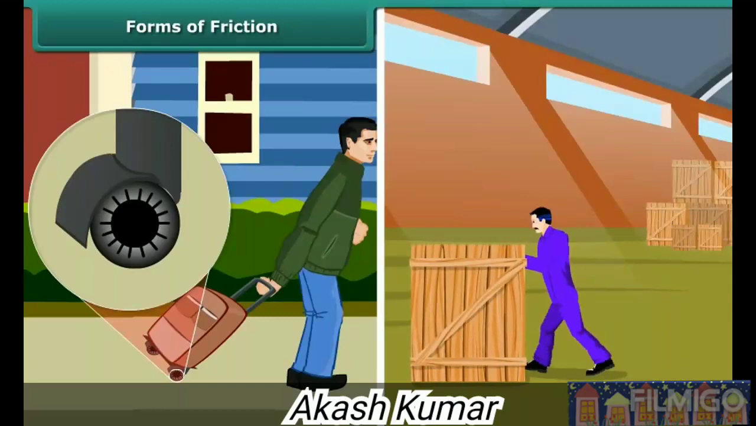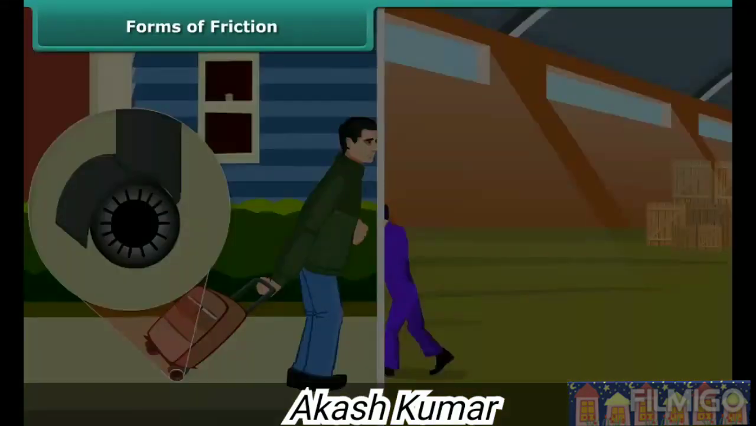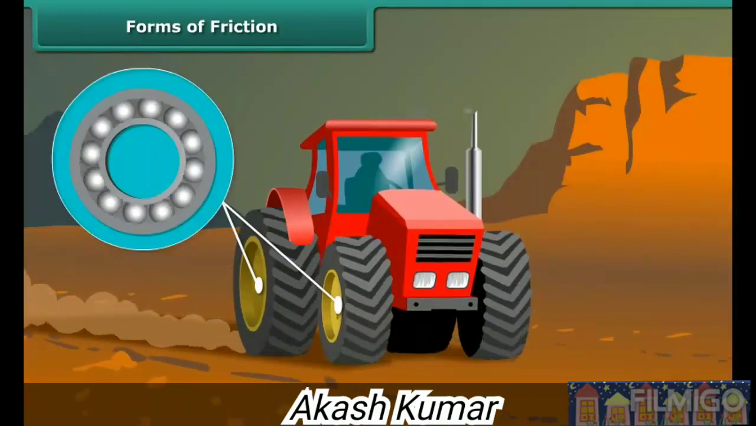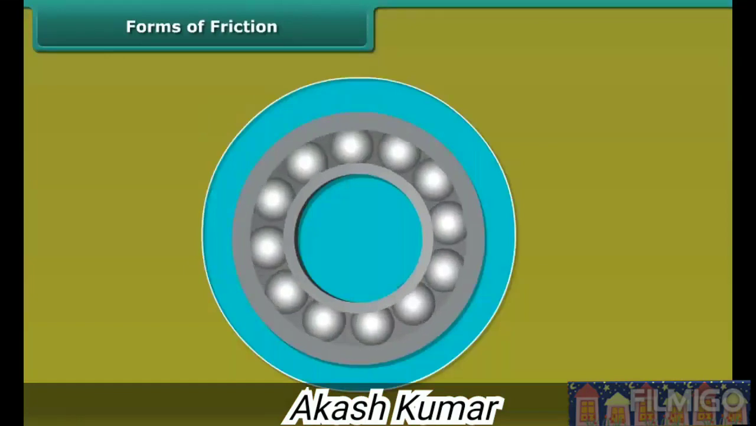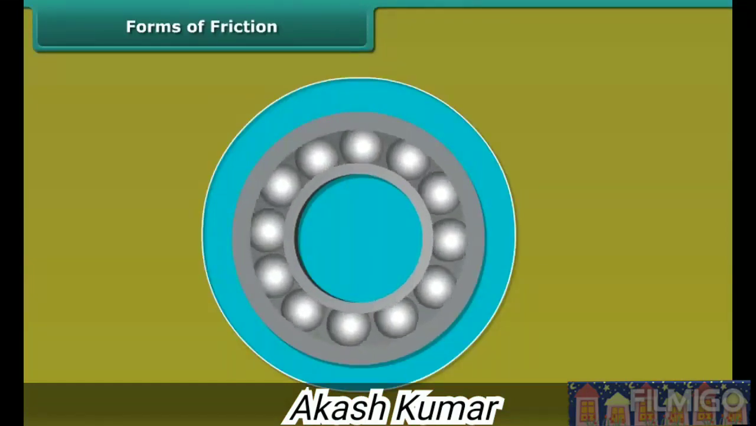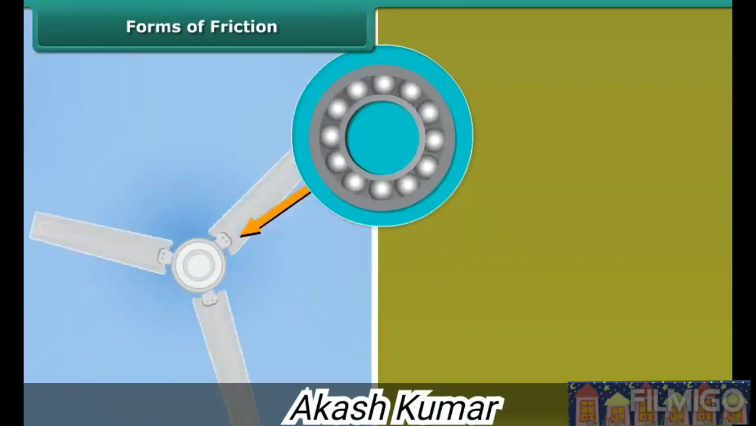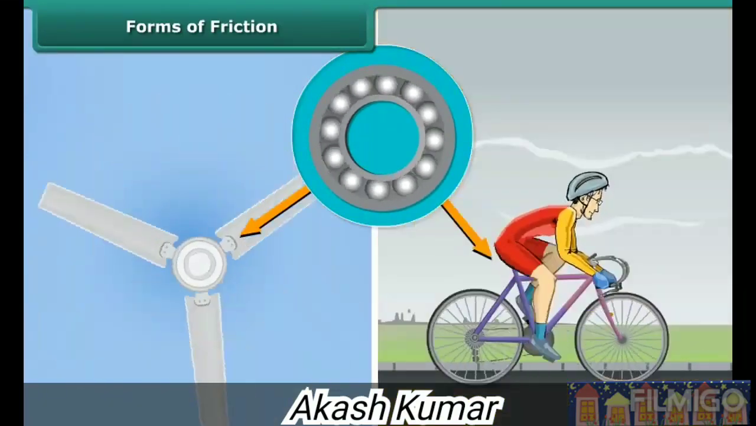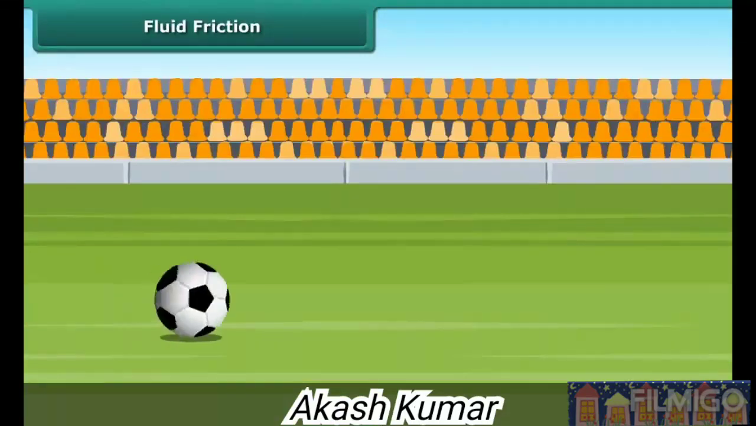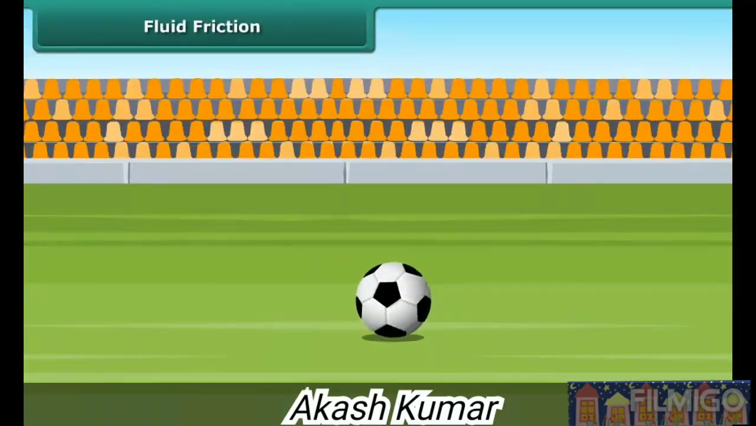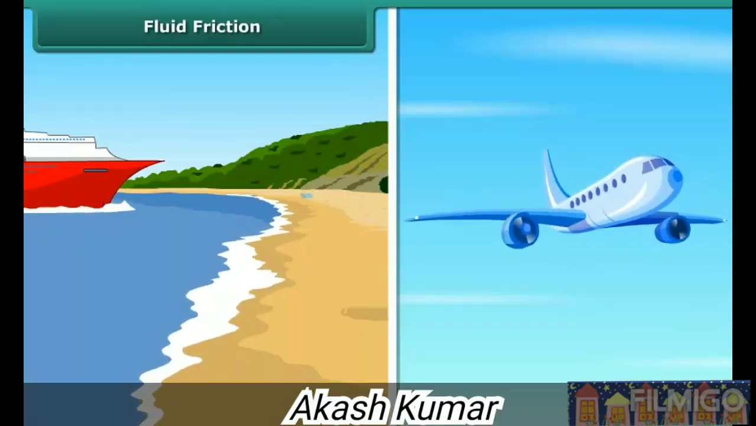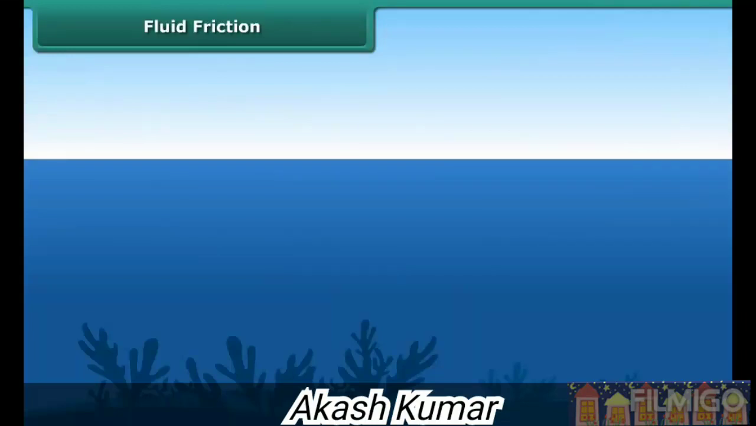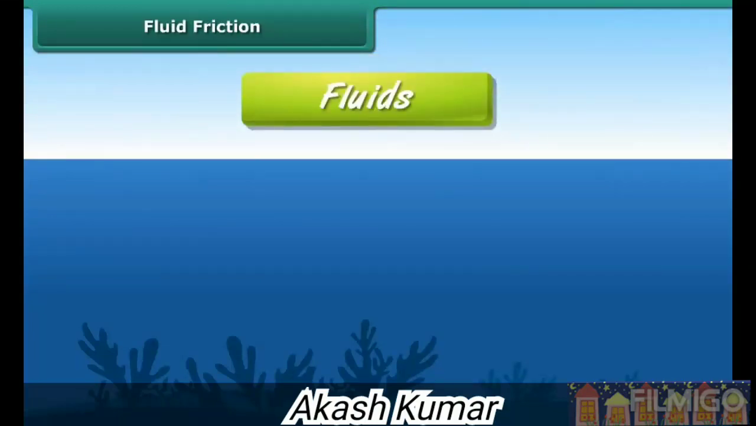Since rolling friction is smaller than sliding friction, sliding is replaced in most machines by rolling through the use of ball bearings. Common examples are the use of ball bearings between hubs and the axles of ceiling fans and bicycles. It is not only the ground which offers force of friction on a body moving along its surface, even water and air exert frictional force. In science, the common name of gases and liquids is fluids. Let us look at some examples of fluid friction.